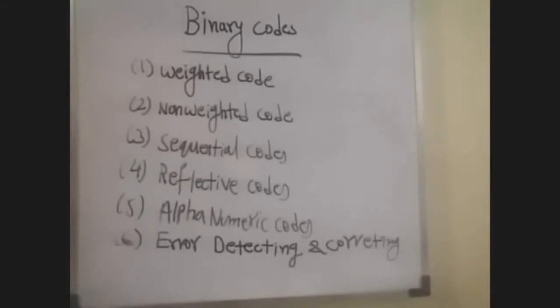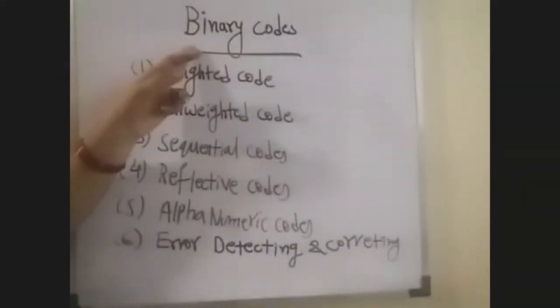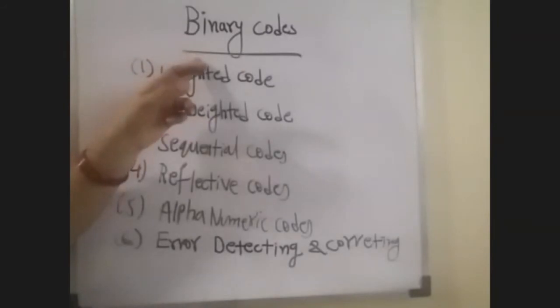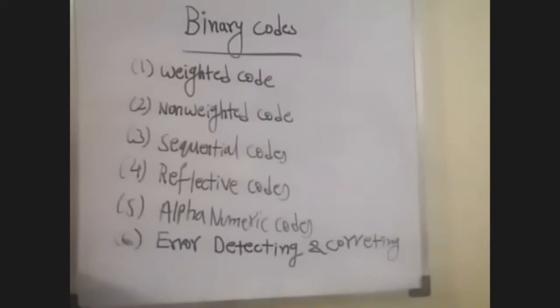The next concept is binary codes. Why are we using binary codes? Digital data is represented, stored and transmitted as a group of binary digits, or a group of binary bits. So a group of bits is also known as binary codes.